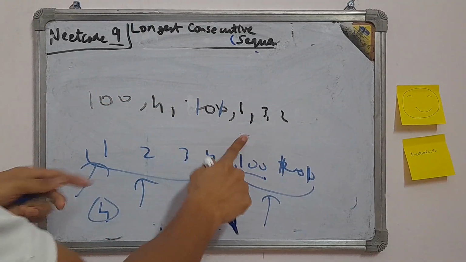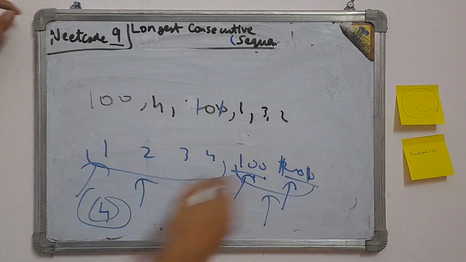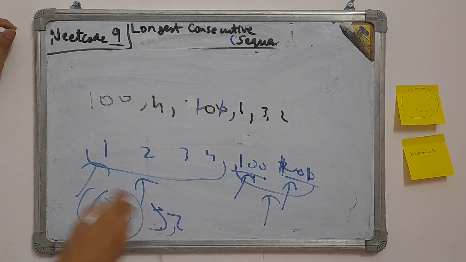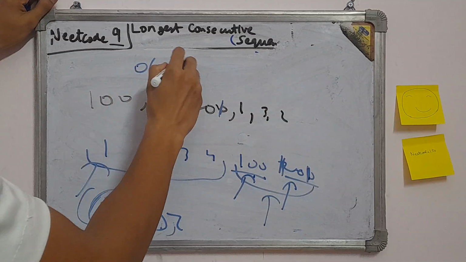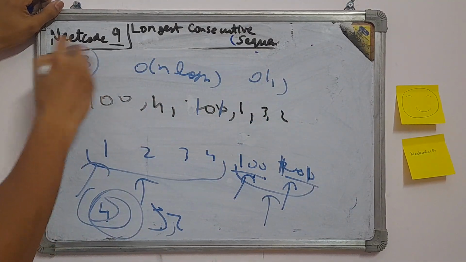There should be 5 here. If there's not, that means this sequence is done. So we store 4. Now we start again. 1, 2. So we got 2, but it's not better than 4. So this is the final answer. So we were able to do it in O of n log n time to sort the array, and O of 1 space. It is way better than the previous solution, which is n cube.